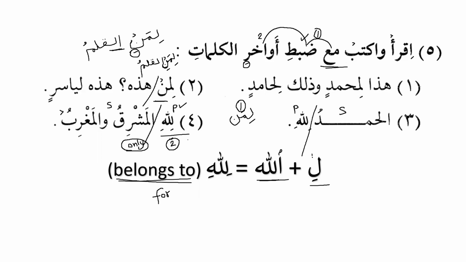Now we have three lams over here: lam 1, 2, and 3. It's not possible in Arabic to have three of the same letters come together. So one lam gets dropped, or assimilated, merged, and it becomes lillahi, as we can see. This is basically for a linguistic reason.